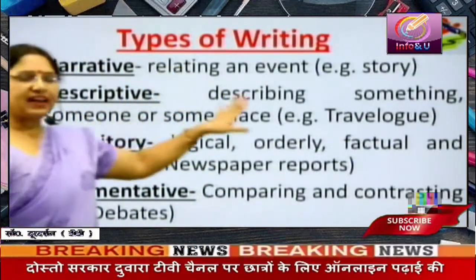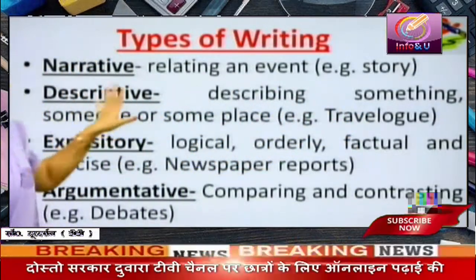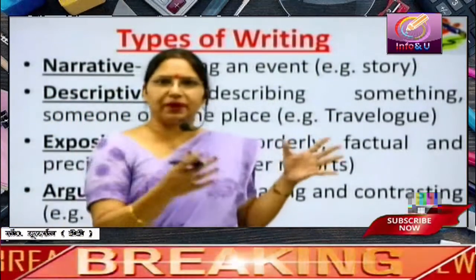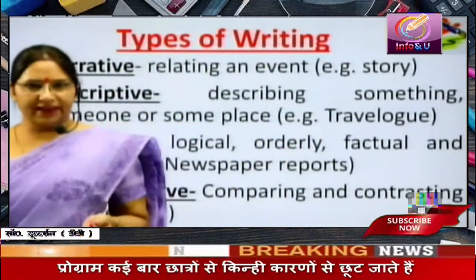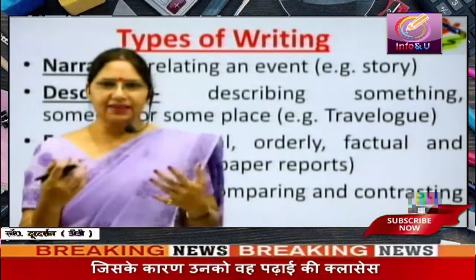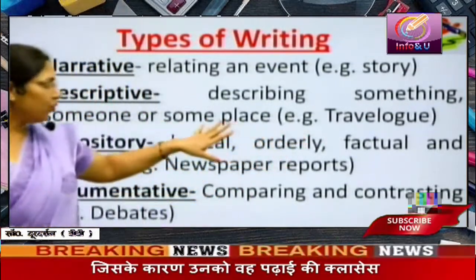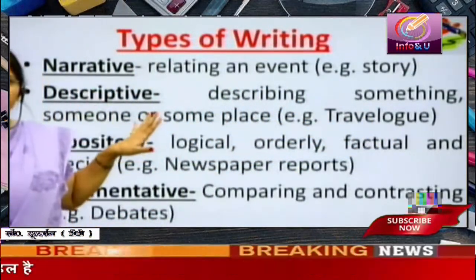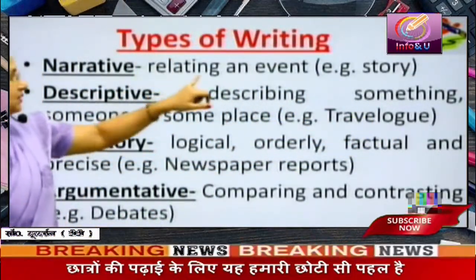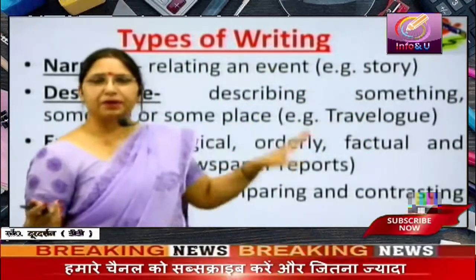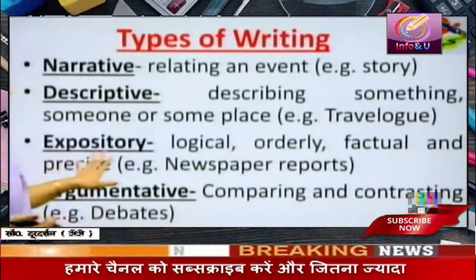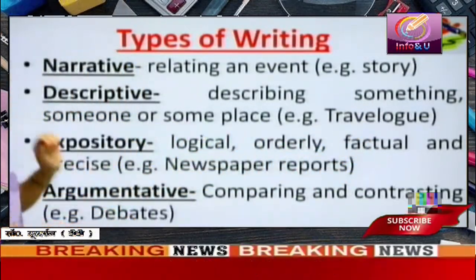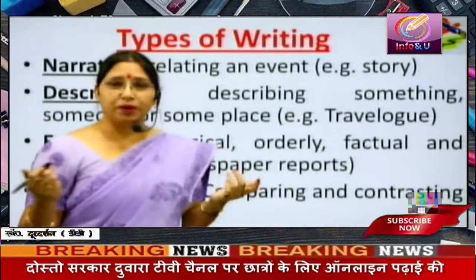Descriptive means describing something, some person or some place, like a travelogue. In a travelogue, what happens? A person travels to places and describes the place he visits, the people there and the customs there. This is called a travelogue and it is a descriptive type of writing because things, places and people are described in it. Expository is a logical, orderly, factual and precise form of writing that you read in newspaper reports.